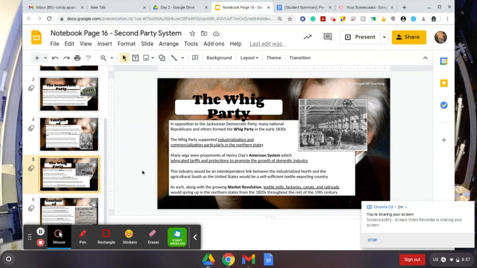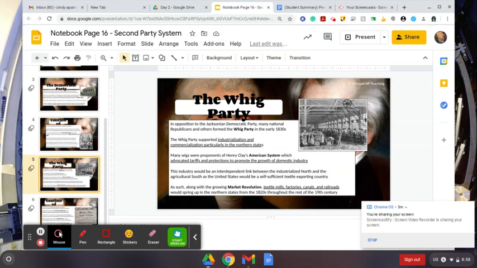In opposition to the Jacksonian Democratic Party, many National Republicans and others formed the Whig Party in the early 1830s. The Whig Party supported industrialization and commercialization, particularly in the northern states. Many Whigs were proponents of Henry Clay's American System, which advocated tariffs and protections to promote the growth of domestic industry. The industry would be an interdependent link between the industrialized North and the agricultural South, as the United States would be a self-sufficient textile exporting country.